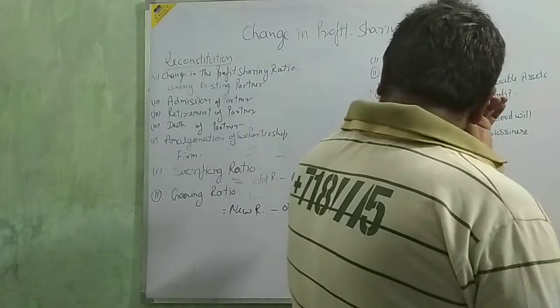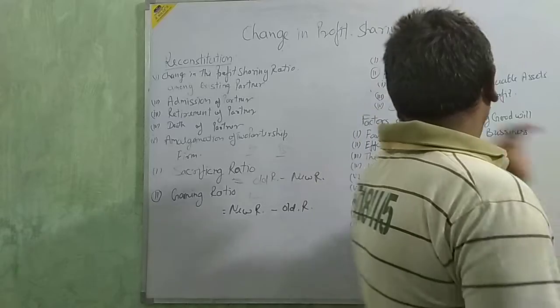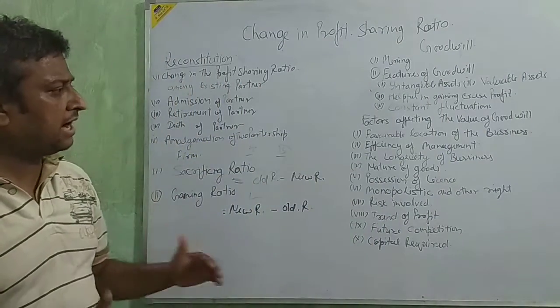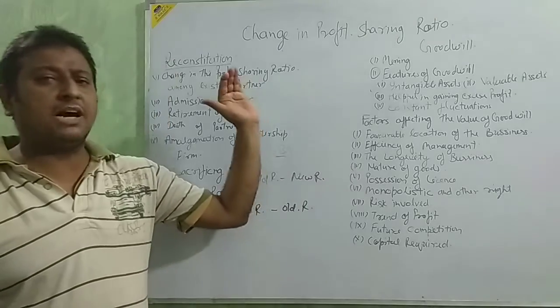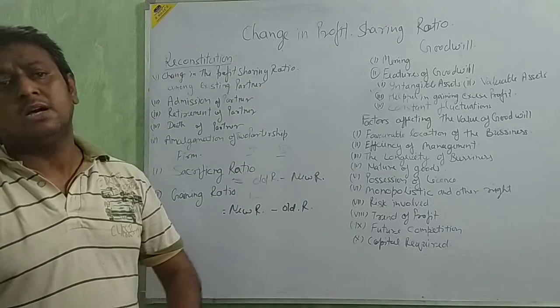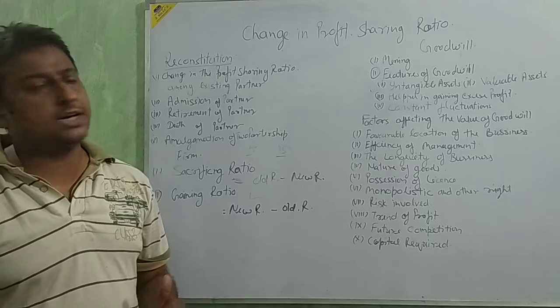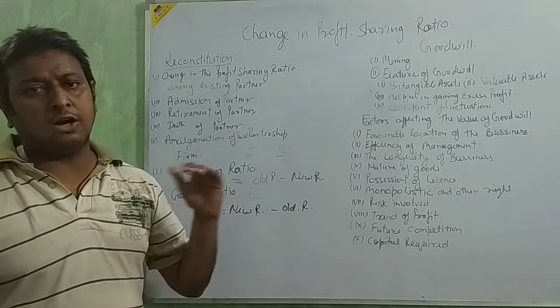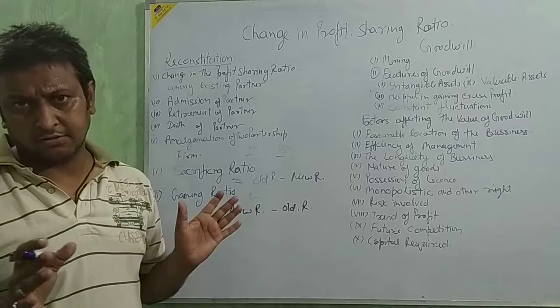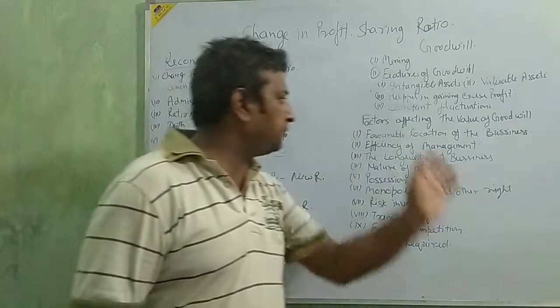Next, constant fluctuation. It is continuously fluctuating. Okay, beta? On the basis of some factors, some reasons, some business, some different types of atmosphere, this goodwill will always fluctuate. Always fluctuate. It's not set. Okay? These are all the features.